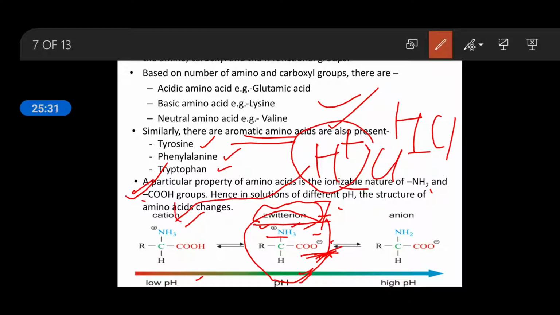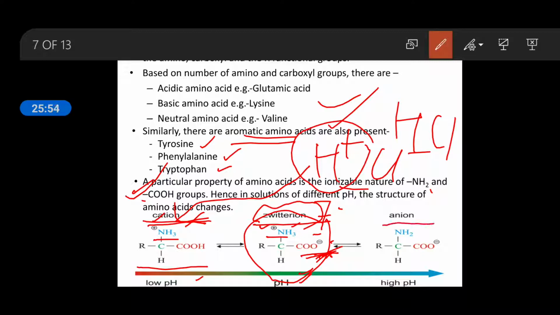It will receive the hydrogen from the acidic solution and becomes NH3. And with the extra hydrogen, the charge will be positive. So in the lower pH or acidic condition, the amino acid shows a positive ion, which is called a cation.